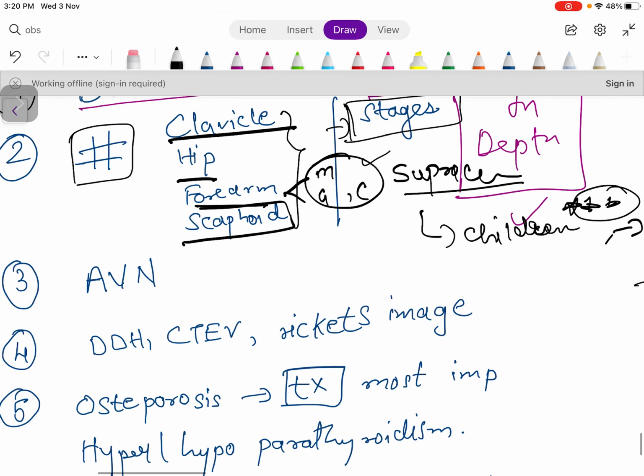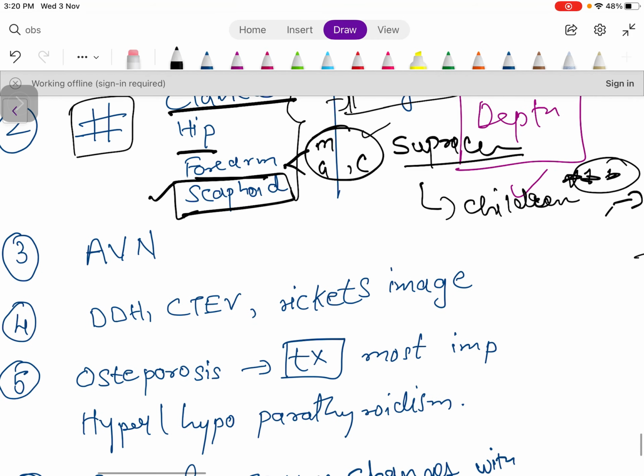And scaphoid fracture. They will show you the image, or they can simply give you a case scenario that a patient is coming with a history of fall, and the patient has tenderness in the anatomical snuffbox region. What is the most likely diagnosis? Mostly it is a scaphoid fracture.